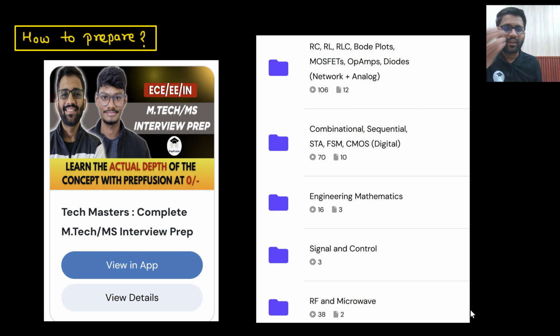Just go to any student and ask them. Go to any student of any IIT and ask them whether they follow this course or not. There might be GATE aspirants who might not be following it, but there would be MTech MS students who will be certainly following it. And here you will just be learning the GATE concepts only, but in a different manner, and you will love the content. And you have to study in that manner only. That will help you in the written test as well as in the interview.